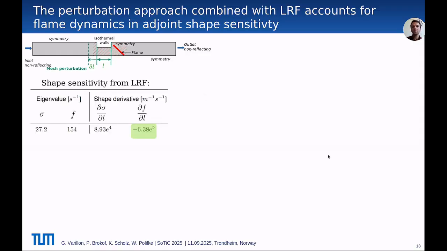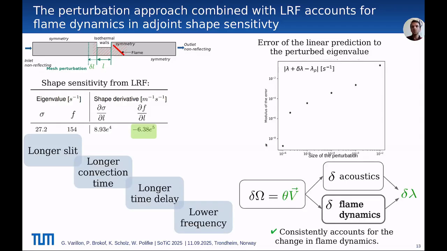This case now features an intrinsic thermoacoustic mode, so it's independent of the cavity mode here. And in that case, the error in the linear prediction is dropping when we decrease the size of the perturbation. This means that our method converges also in this case.